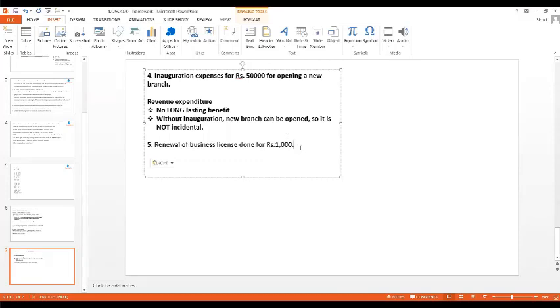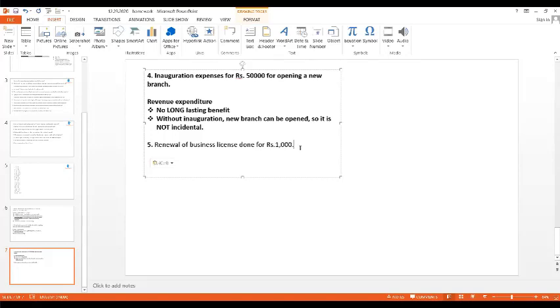Renewal of business license means, first when we are purchasing a license, that is going to give us long-term benefit. Now, if I am going to renew the license, is it going to give a new benefit? No, the old benefit is continuing, is it not? So when I am buying a license, I am getting a new benefit. But when I am renewing my license, the old benefit is continuing. So I am not getting any long-lasting benefit. It is not any new benefit. Okay. Point number one.